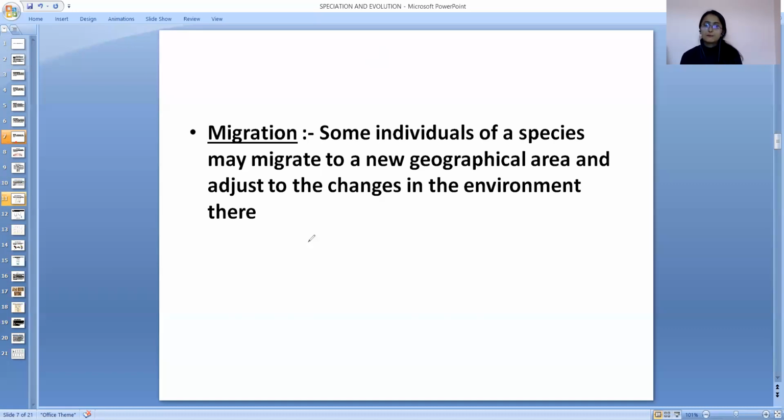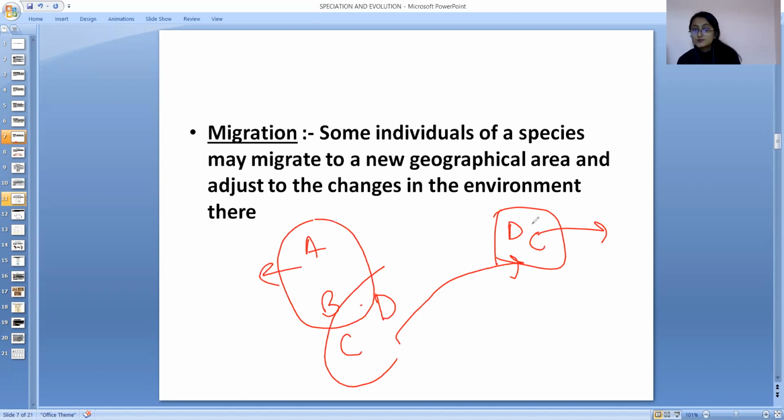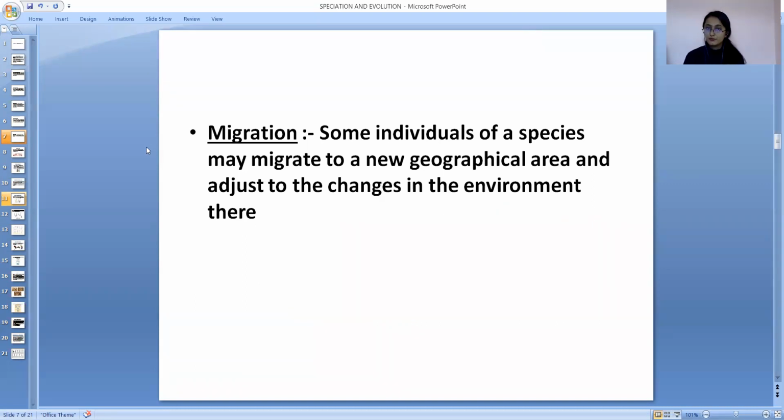We have A, B, C, 3 birds, but D, for example, 4 birds, but 2 birds get migrated to the new place. Right now, these D and C will evolve according to the place where they live, and A, B remain same. So new species will evolve from the last species. That phenomenon is known as speciation due to the migration. So this is all about speciation, the formation of new species from pre-existing species.